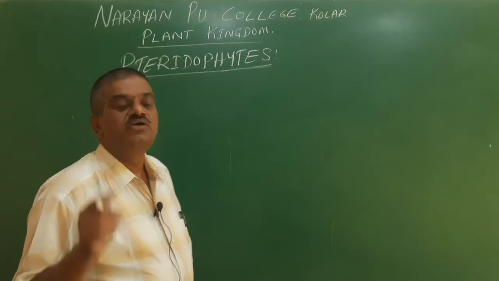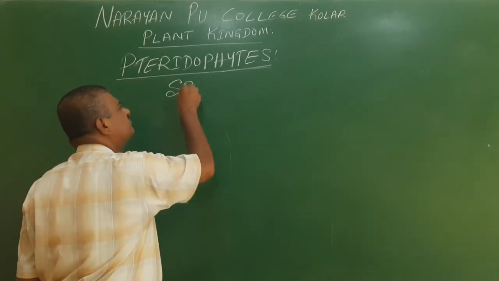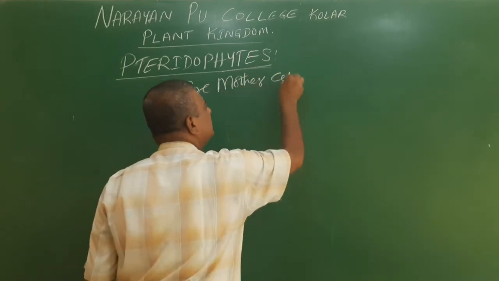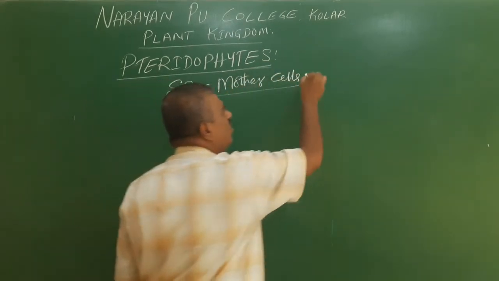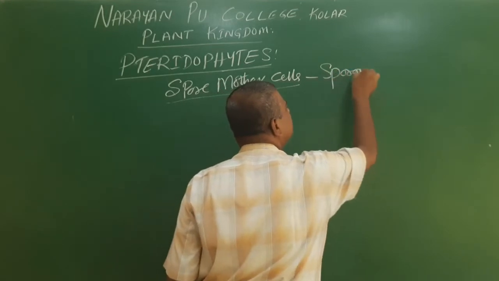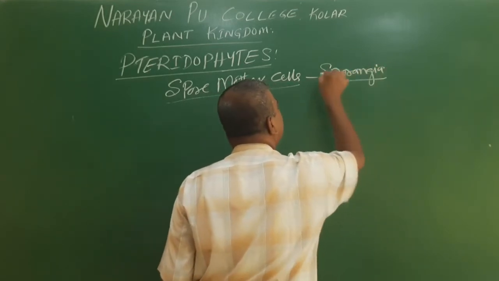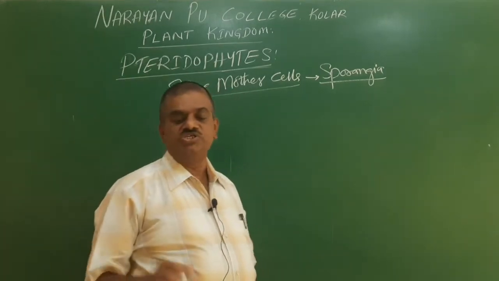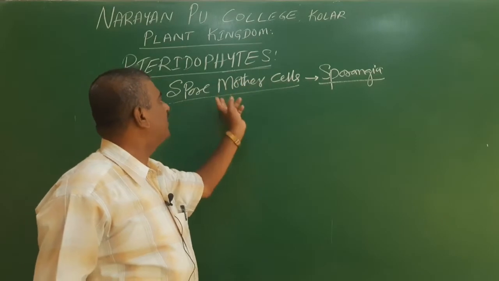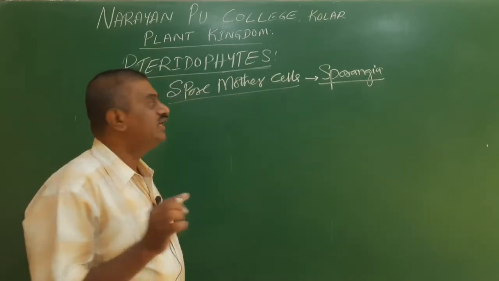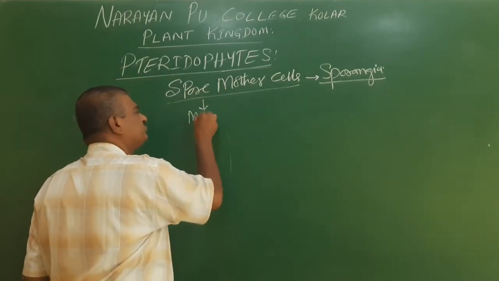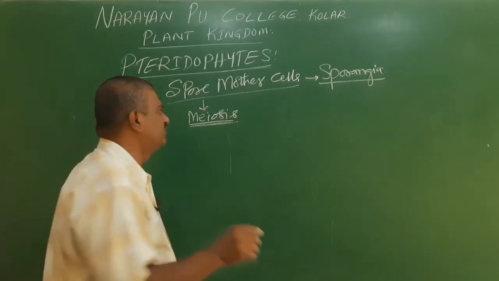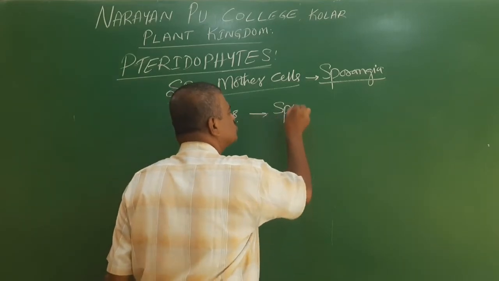So we start with the spore mother cell. The spore mother cells are present in the sporangia. In the sporangia, the spore mother cell undergoes meiosis, a reductional division, and this produces spores.